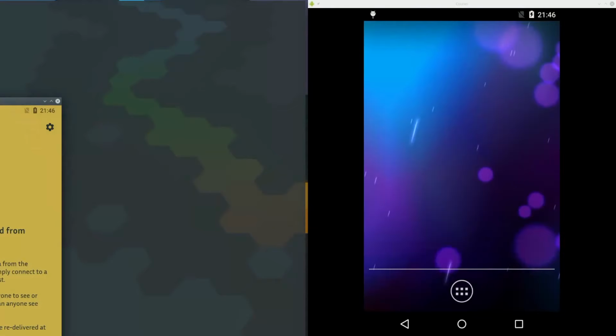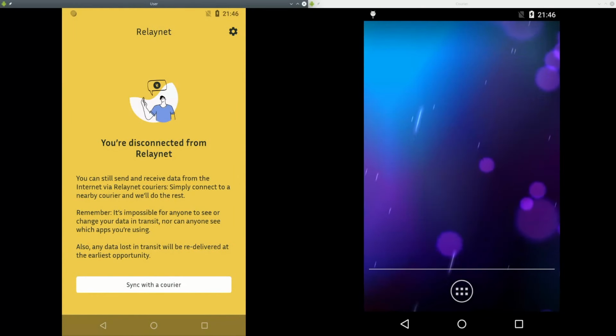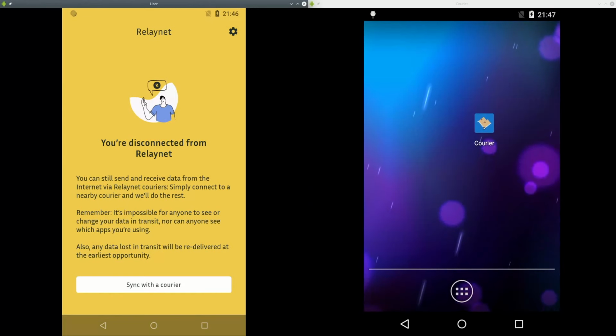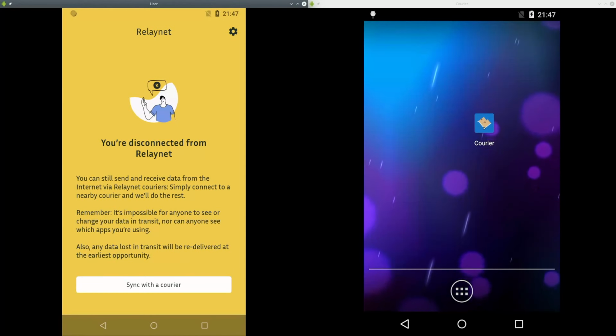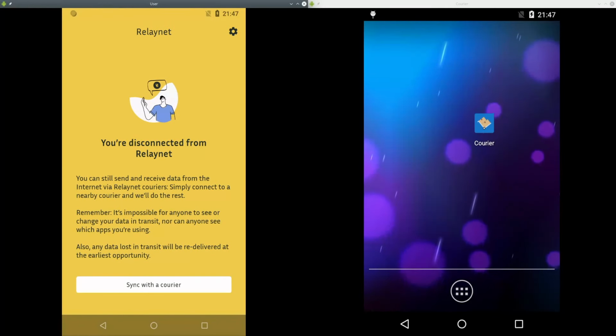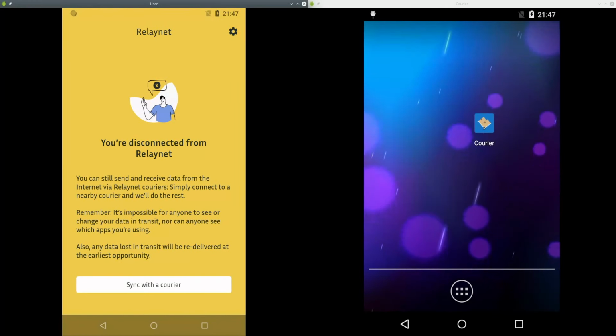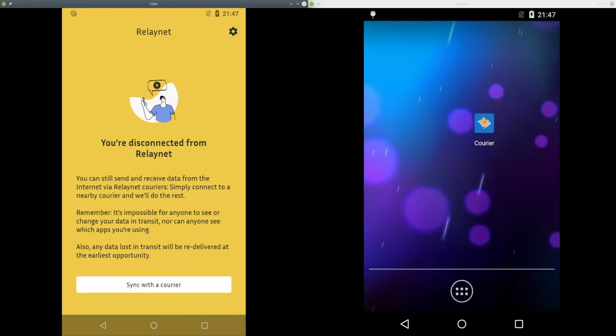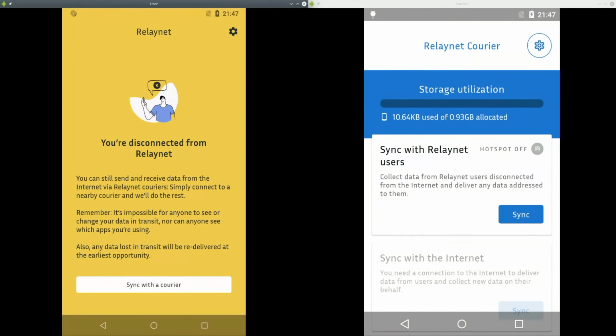So let me split this. On the right-hand side, you've got the phone of the courier, and on the left-hand side, you've got the phone of the user. We are going to assume that the courier and the user are at the same location at the same time at this point, and that the courier is getting ready to do that synchronization with users around them. Because the courier is also disconnected from the internet, they only get the option to synchronize with RelayNet users around them.